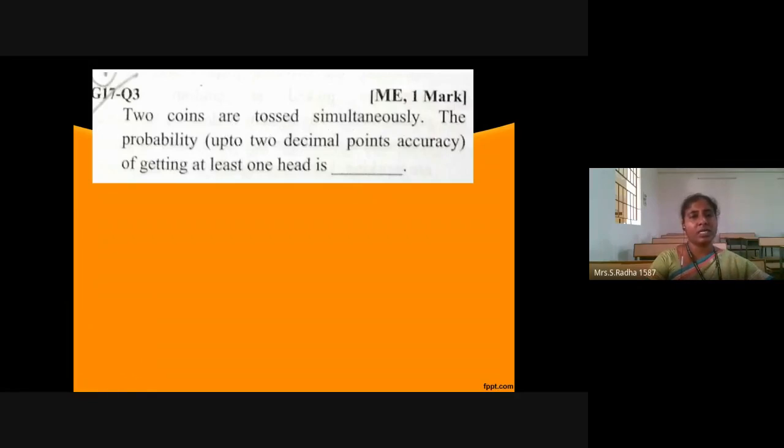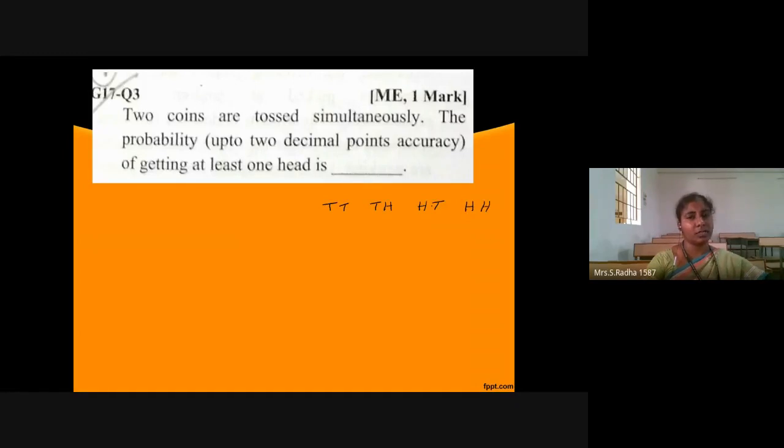The probability of getting at least one head. You are tossing them simultaneously. So with 2 coins, 4 choices are possible. Both can be tail, or one tail and the other head, first head and second tail, or both heads.